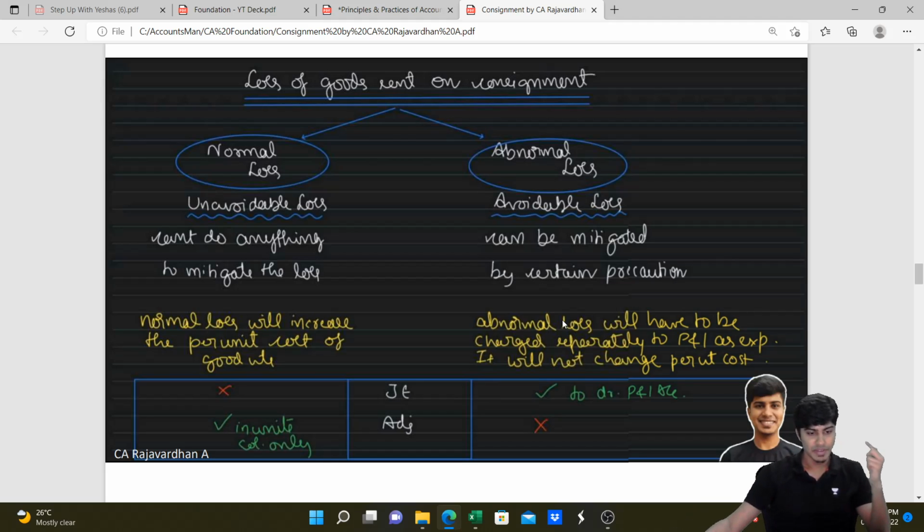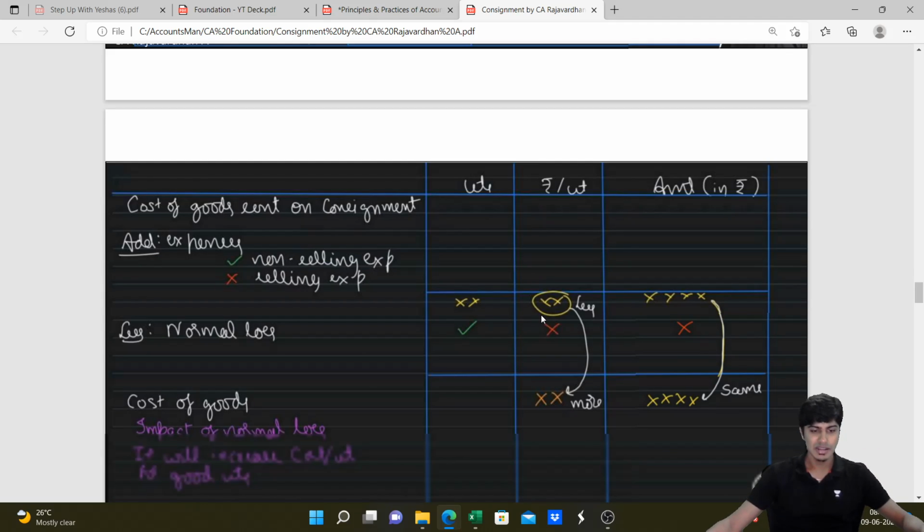Got it? Fantastic. See, normal loss will increase the per unit cost of good units. Abnormal loss will have to be charged separately to P&L as expense. It will not change per unit cost. I hope you all understood this. Yeah, so this is the process.